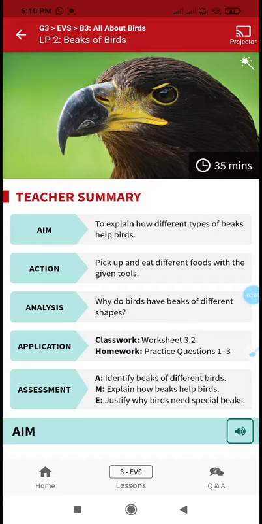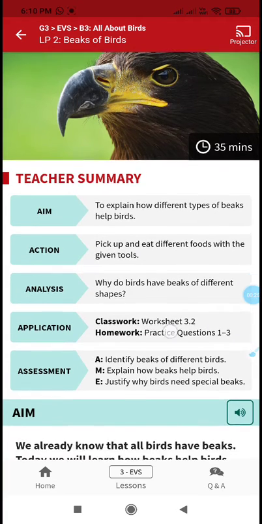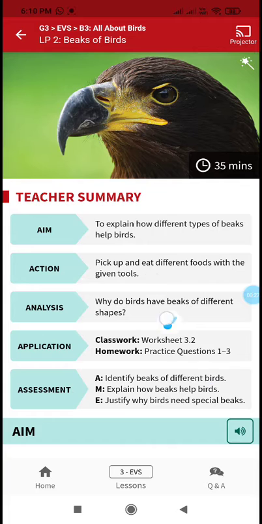In last class, you learned about feathers of birds and the types of feathers, how they are helping them for different purposes. In today's class, we are going to learn about the other part of these birds, which helps for picking up food, eating, and also to break the fruits or nuts.